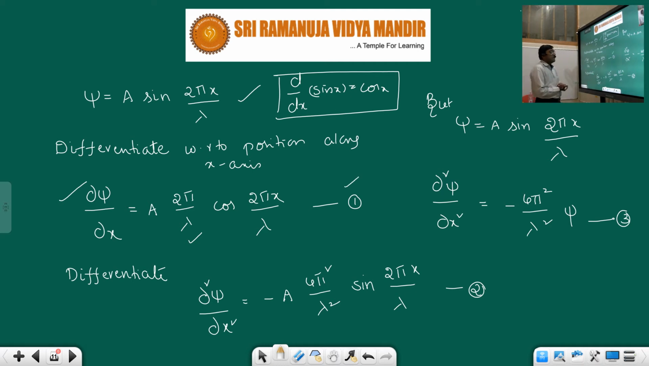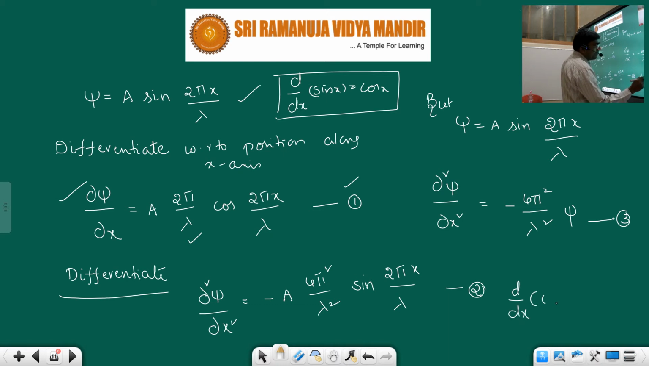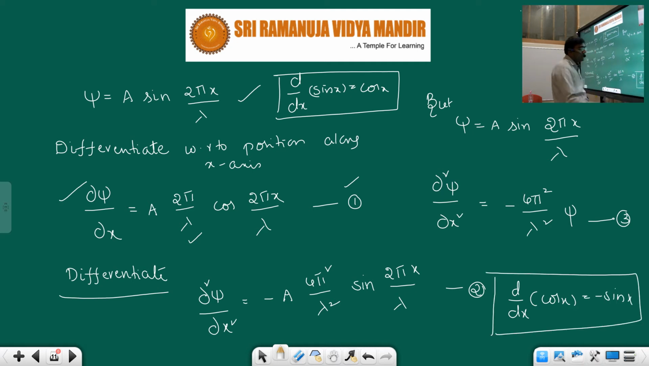Now let us do double differentiation. Again you differentiate the equation. So this time, d by dx of cos x will be minus sin x. I think you have studied differentiation in mathematics basics. When you differentiate, dou square psi by dou x square is equal to a into 4 pi square by lambda square into, the negative sign is there, sin 2 pi x by lambda. This is equation number 2.